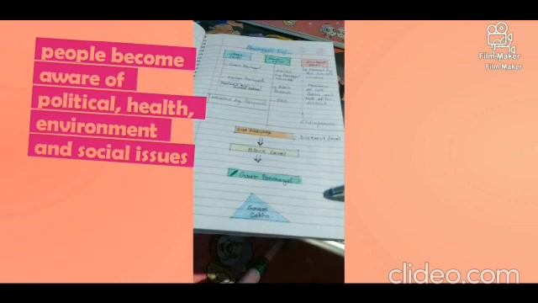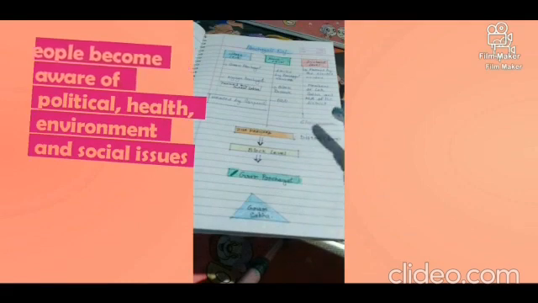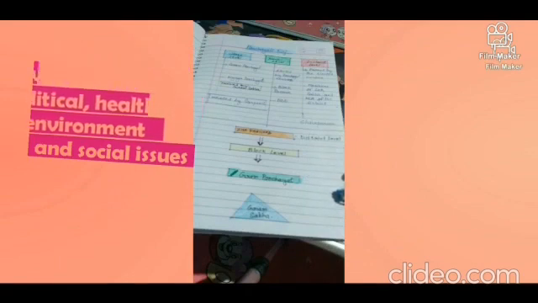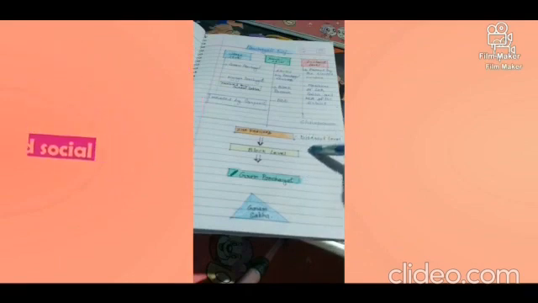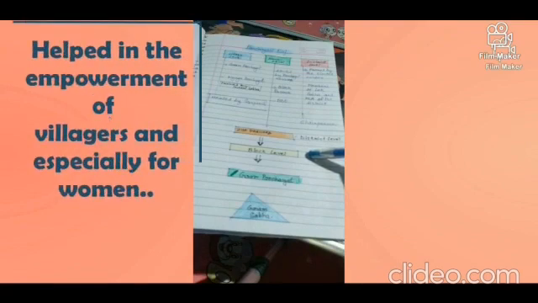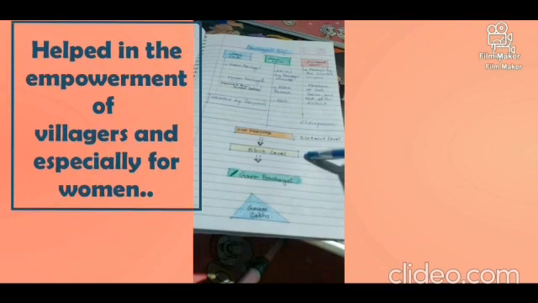So they are becoming aware about different issues and learning so many things from that. Another very important thing is that the Panchayati Raj has helped in the empowerment of the villagers, especially women. Women empowerment के लिए बहुत ज़्यादा villages में काम किया गया है. Government has launched so many schemes for the women there, and nowadays many villages have women as the sarpanch. So in all the ways, ये हर तरह से एक आम आदमी के लिए है.